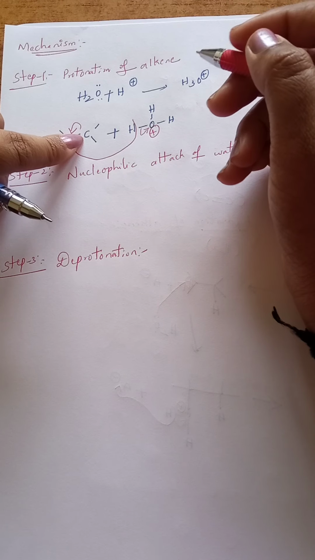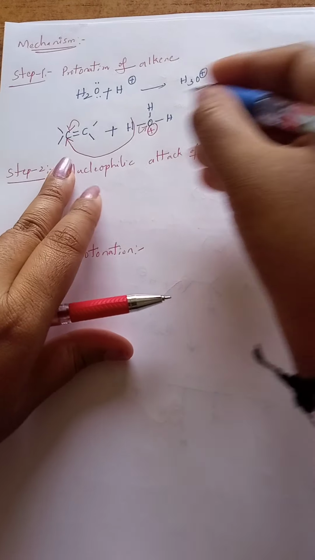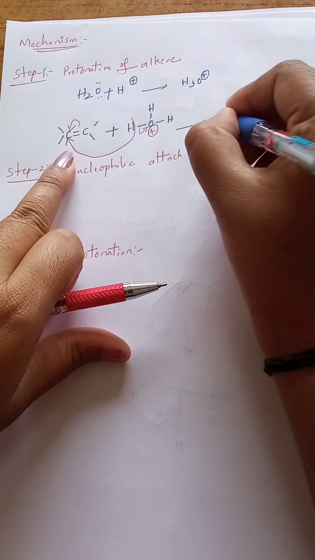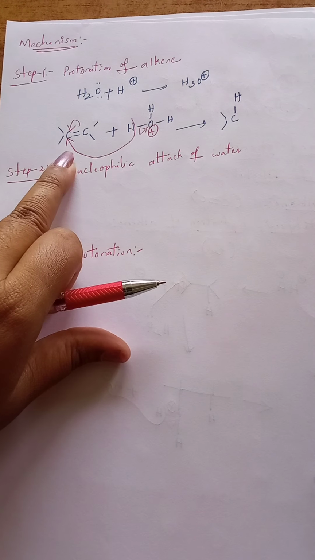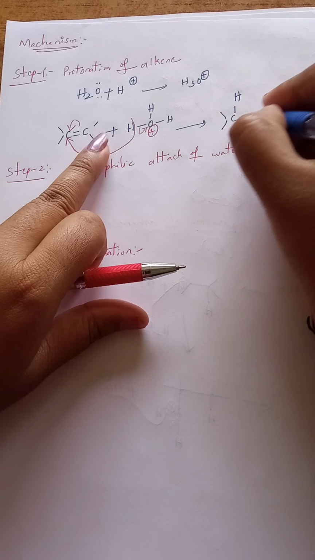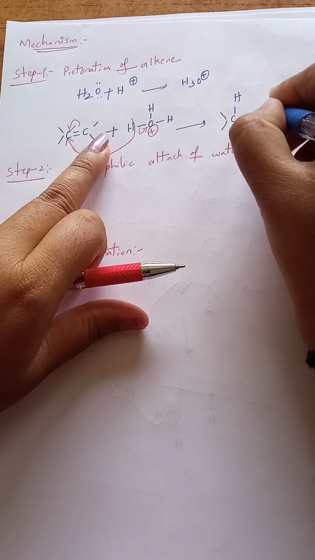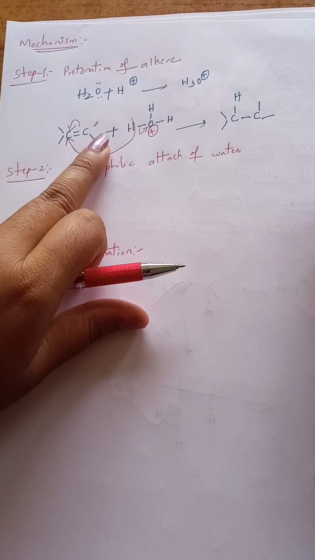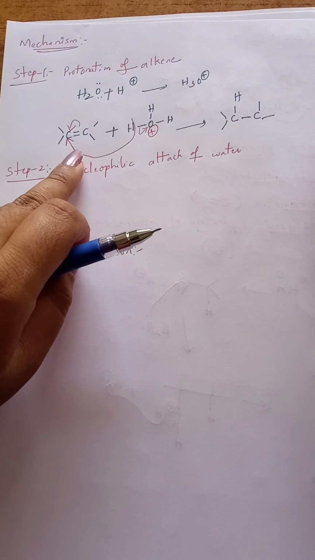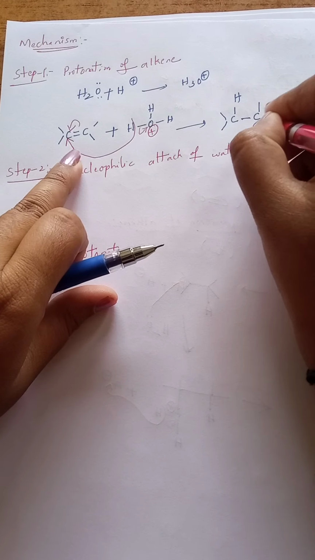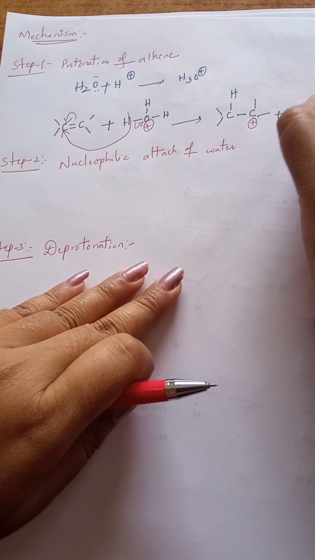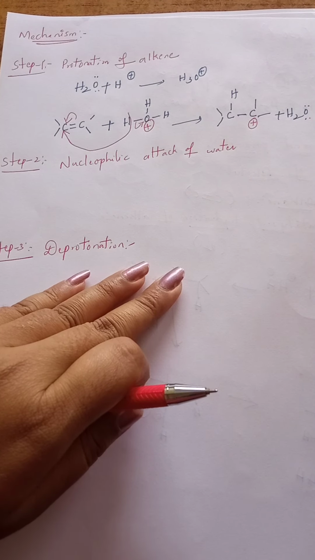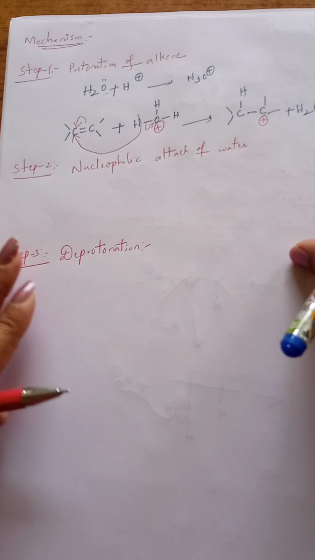Next carbon will get a positive charge, that I will write first. Now 2 bonds on this carbon, newly 1 hydrogen is added, right? Now double bond becomes a single bond, carbon and 2 bonds. This carbon is losing a pi bond, so it will get a positive charge, plus losing H2O as a neutral molecule. Okay, next nucleophilic attack of water.